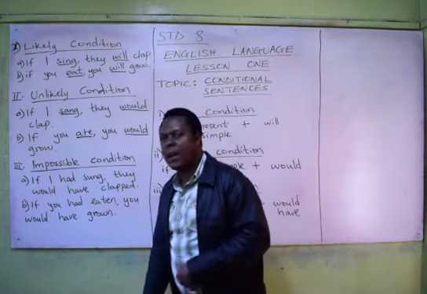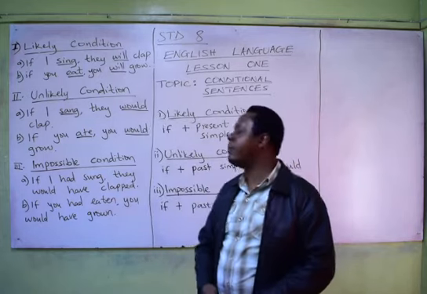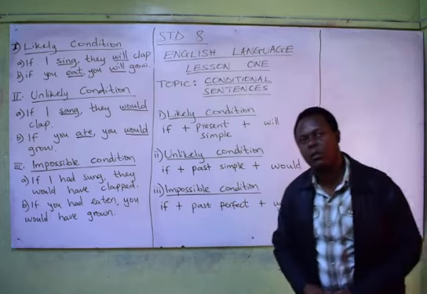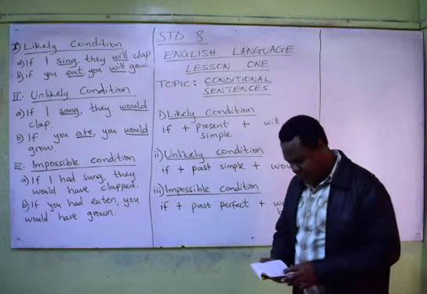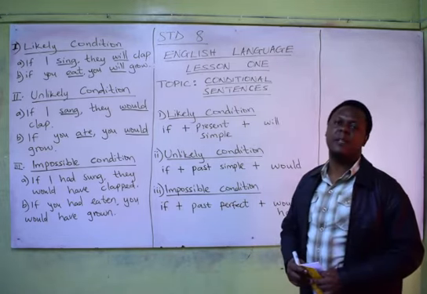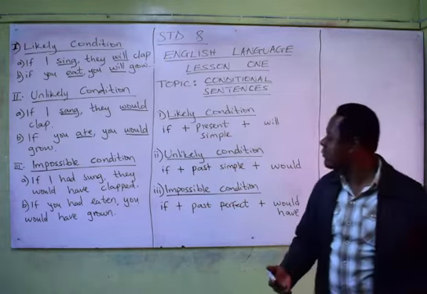And then our third conditional sentence is known as the impossible condition. An impossible condition is one that talks about actions that will not take place. These events have been overtaken by time.